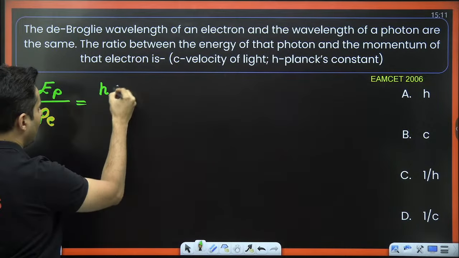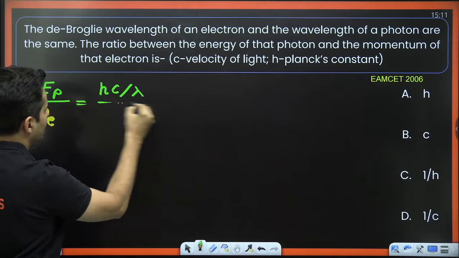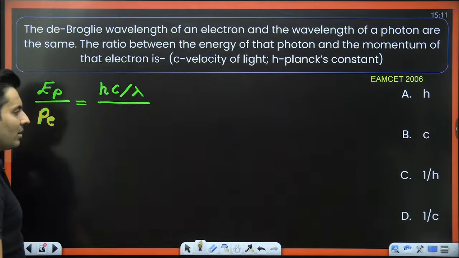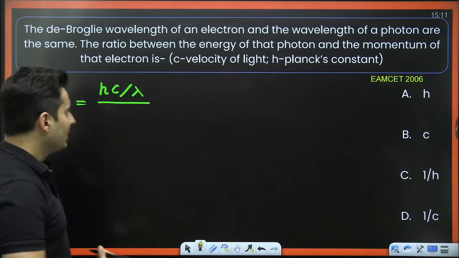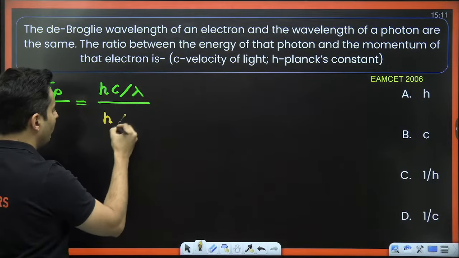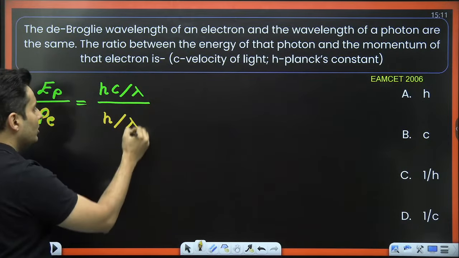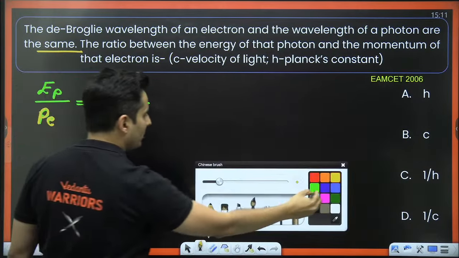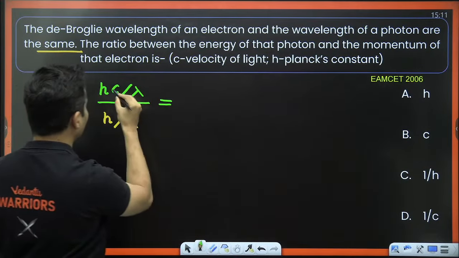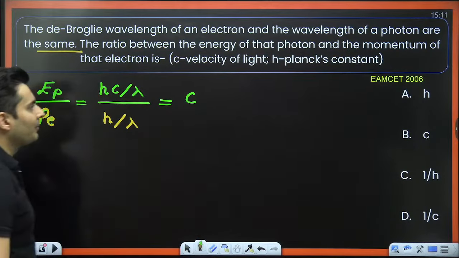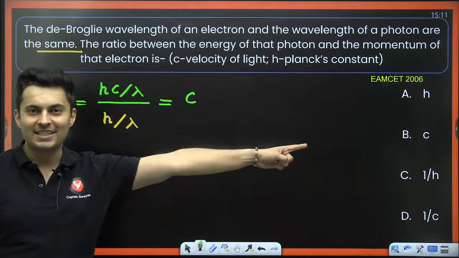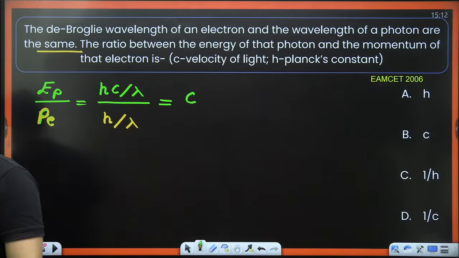So it is nothing but hc divided by lambda, right? What is the momentum of an electron? Using de Broglie formula, it is nothing but h by lambda. These two lambdas are same. Lambda cancels. H also cancels. So what am I left with? Only the number C, which is option B. Yes, that is the correct answer.